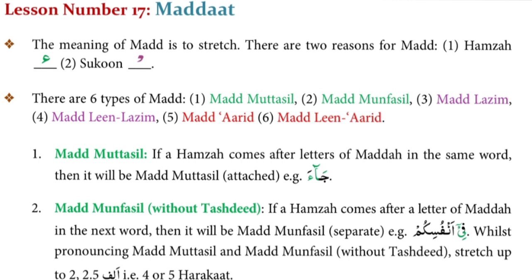Let's learn the rules first. Lesson number 17, Maddat. The meaning of mad is to stretch. There are two reasons for mad. Number one, Hamza. Number two, Sukun. There are 6 types of mad.